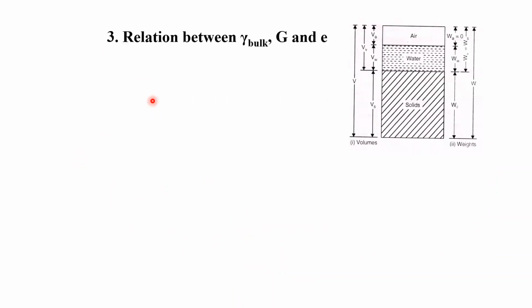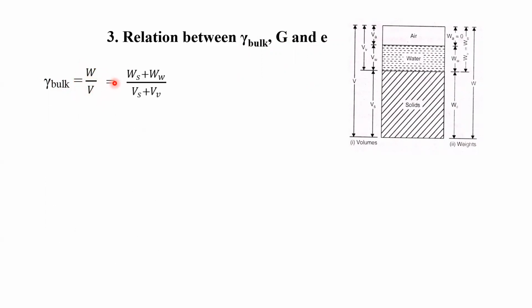Now we can see how to find the relation between gamma, the bulk density, G, the specific gravity, and E, the void ratio. As we know, the bulk density is equal to the total weight by the total volume of this soil sample.